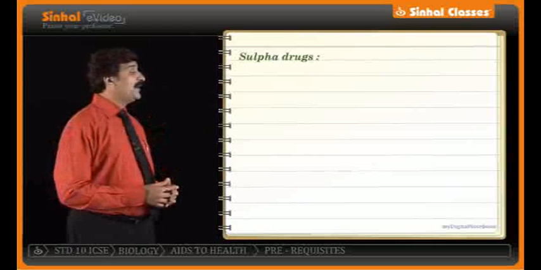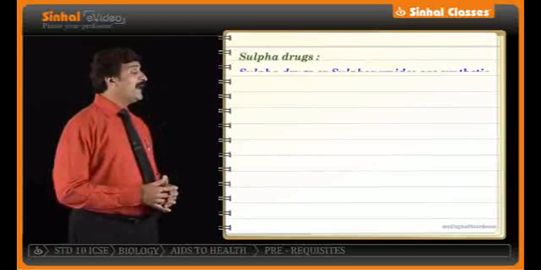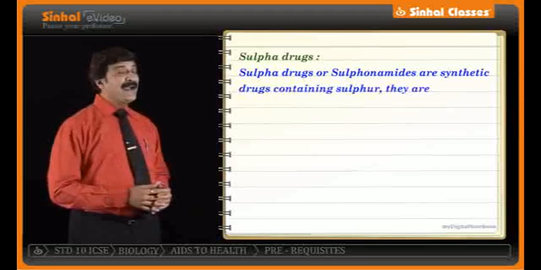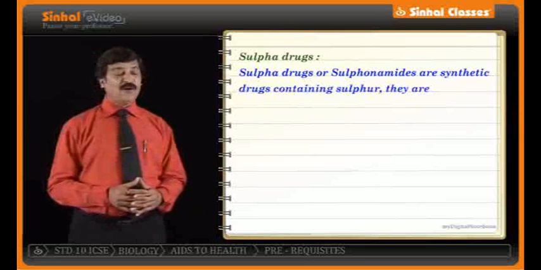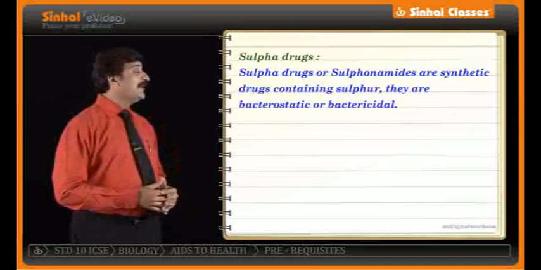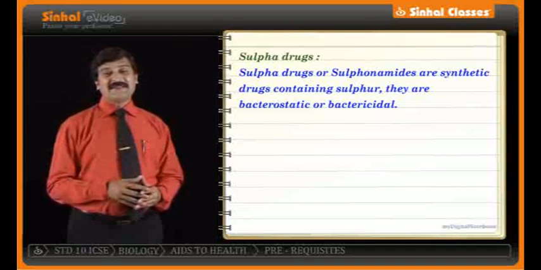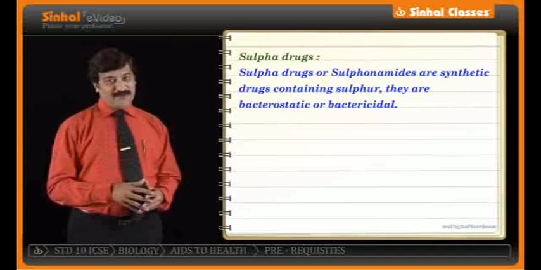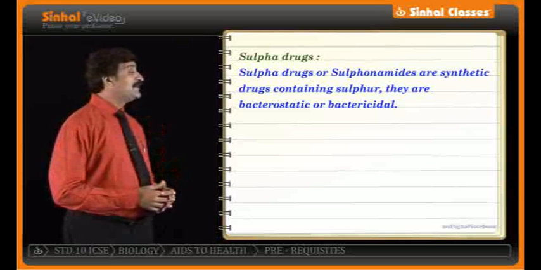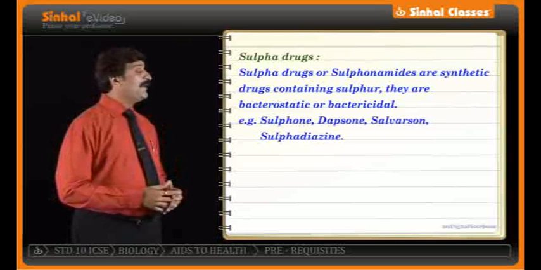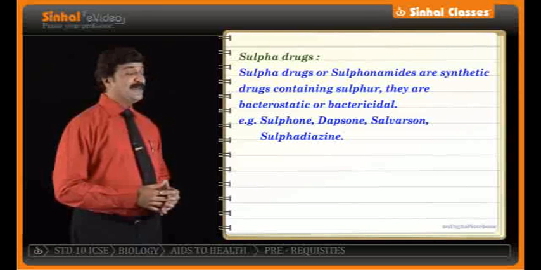What are sulfur drugs? Sulfur drugs or sulfonamides are synthetic drugs containing sulfur, but they are bacteriostatic or bactericidal. The meaning of the word cidal is kill and static means stop. Examples that we give are sulfone, dapsone, and even sulfaazidamine.